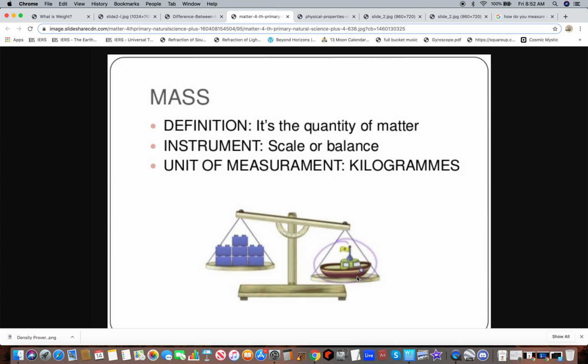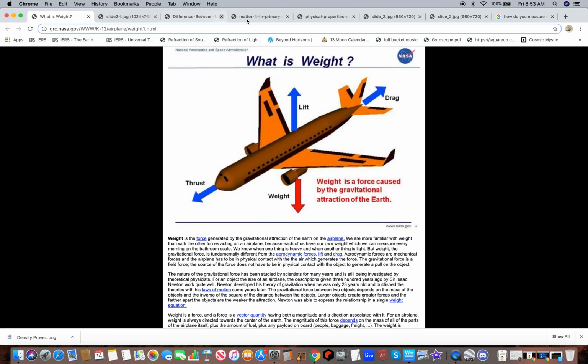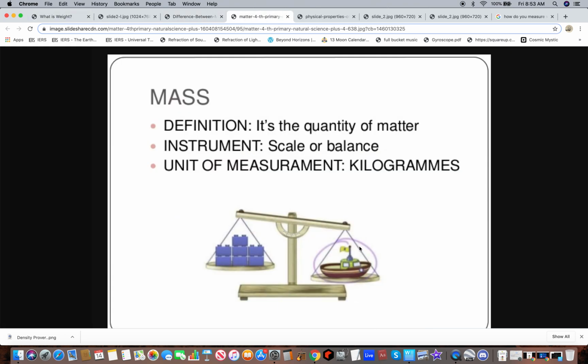So they measure kilograms on a weighing scale, but yet mass, according to this, is completely separate from weight, and your weight is defined by gravity, but yet they're using a weighing scales to weigh mass with kilograms.